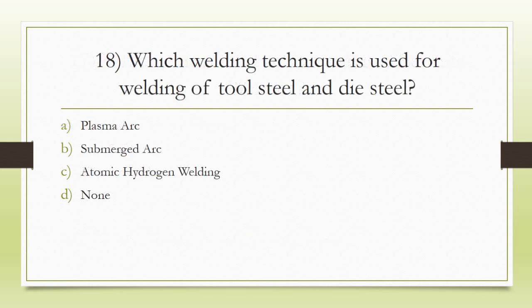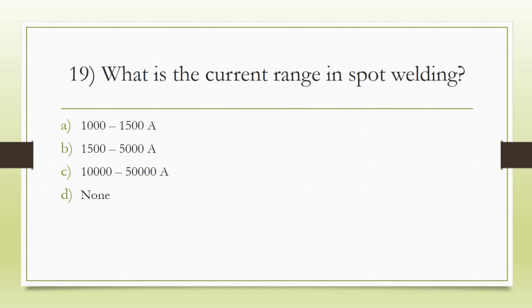18th question, which welding technique is used for welding of tool steel and die steel? The correct answer is option C, atomic hydrogen welding. 19th question, what is the current range in spot welding? The correct answer is option C, 10,000 to 50,000 amperes.